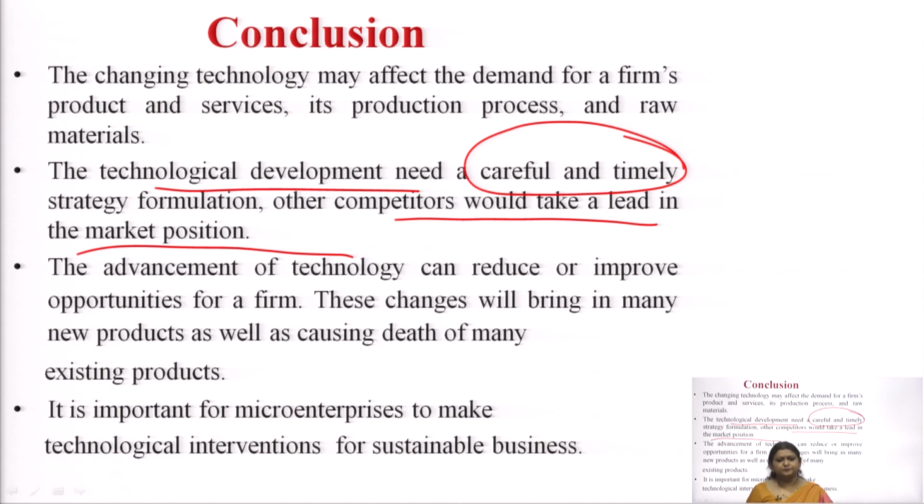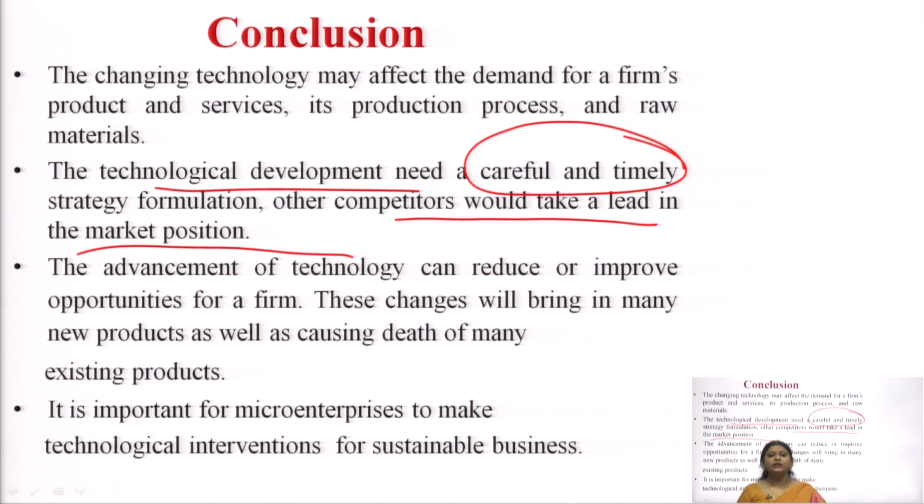The third one is, there are some technologies which may have adverse effect on our business. For example, a new technology comes and my product becomes obsolete. Think of a situation when there were typewriters and now we don't have mechanical typewriters with us. The technology has reduced the demand, or it has made my product obsolete.